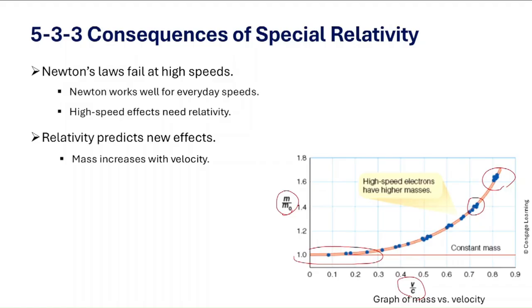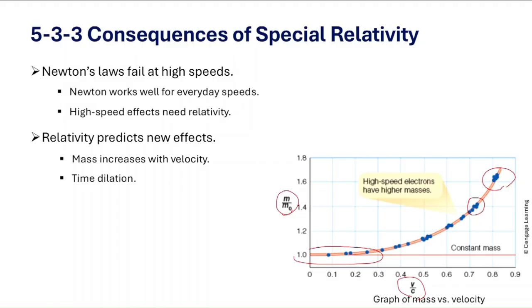Interesting, right? Now here's the key point. As mass increases, it takes more and more energy to accelerate the particle. That's why particle accelerators like the LHC require massive amounts of energy just to nudge the particles slightly faster.